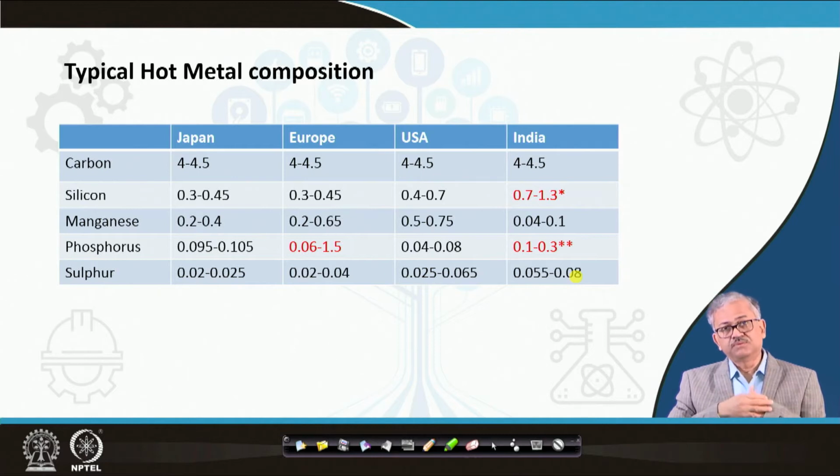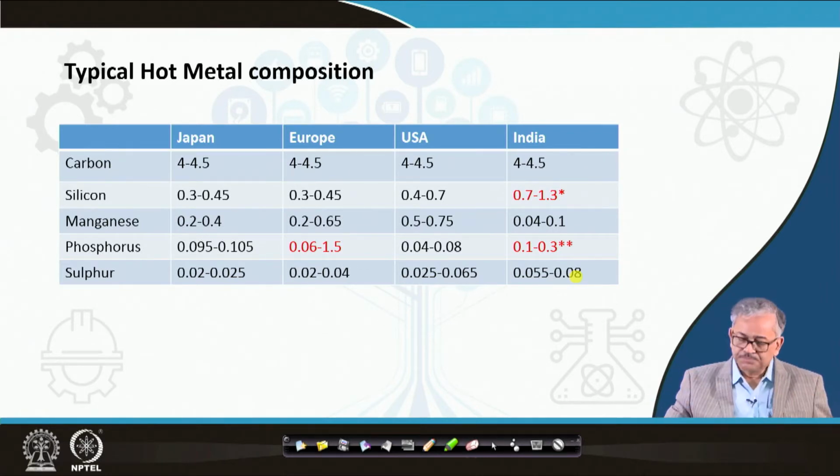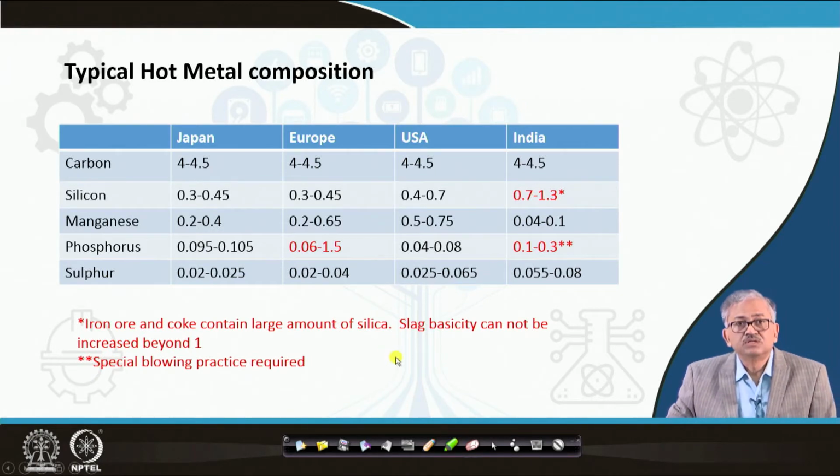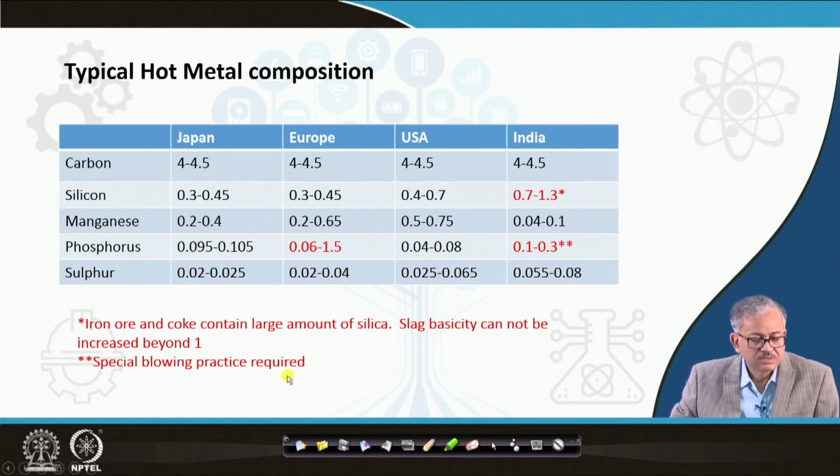That is a real problem in our case, because we have alumina in the slag that makes it viscous, and with alumina you cannot increase the lime to a great extent, because in that case the slag liquidus increases. So the iron ore and coke contain slag-forming components. So special blowing practice is required here.